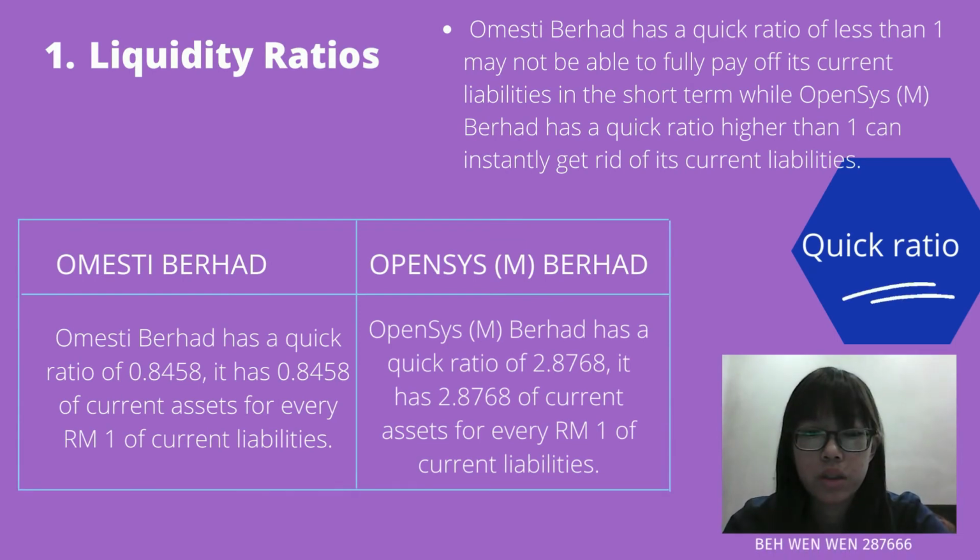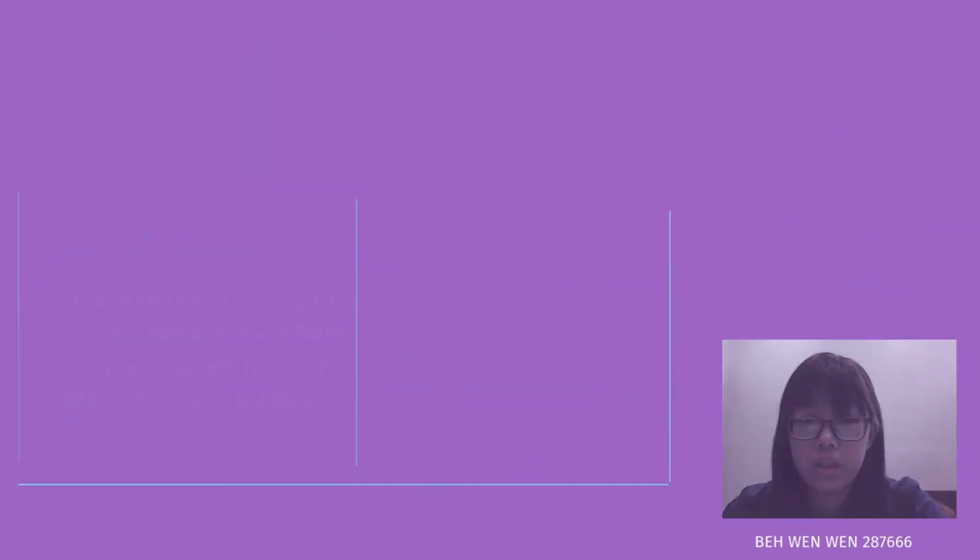Next is quick ratio. Omesti Berhad has a quick ratio of 0.8458. It has 0.8458 of current assets for every RM1 of current liabilities. Opensys Berhad has a quick ratio of 2.8768. It has 2.8768 of current assets for every RM1 of current liabilities. Omesti Berhad has a quick ratio of less than 1, so it may not be able to fully pay off its current liabilities in the short term. Opensys Berhad has a quick ratio higher than 1 and can instantly get rid of its current liabilities.